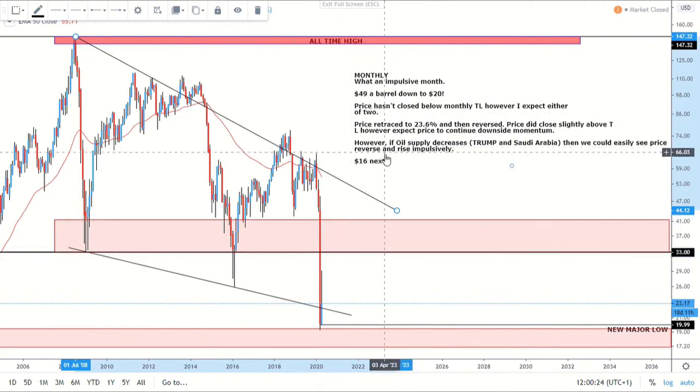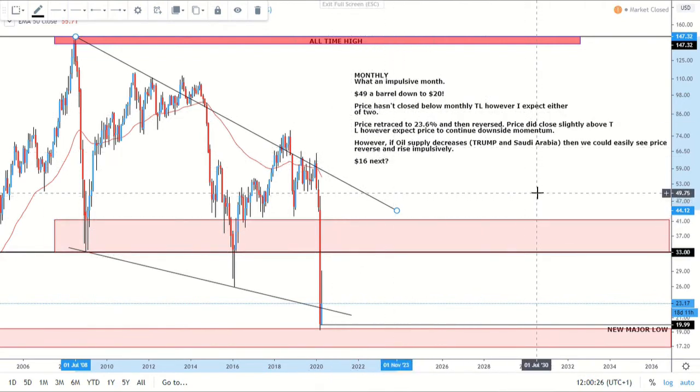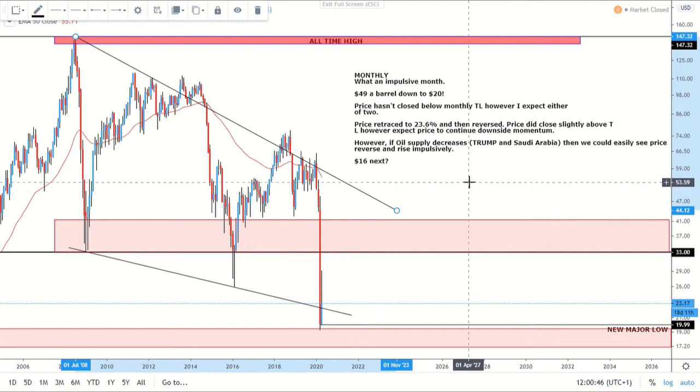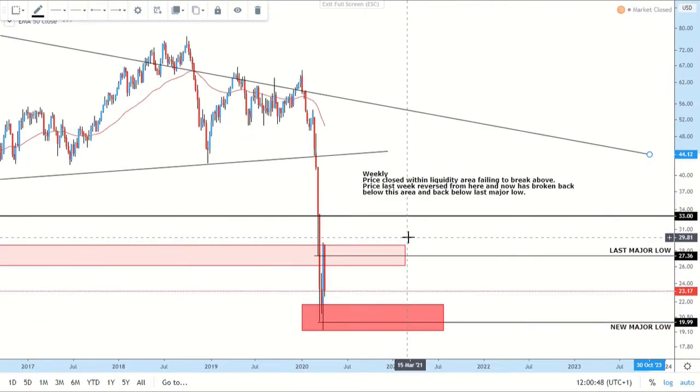However, if oil supply decreases, which I know Trump and Saudi Arabia are in discussions about, naturally, if they decrease the supply of oil, it becomes rarer and then price goes back up. And of course, for say the US or Canada, or other countries that aren't Saudi Arabia or included in OPEC, naturally they're going to want the price to increase, and then they can make more money on their exports. So now let's go on to the weekly.